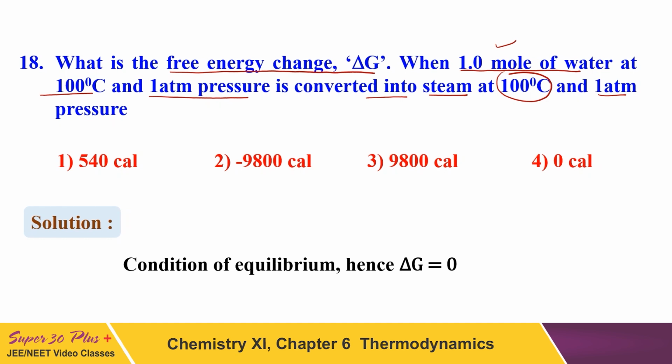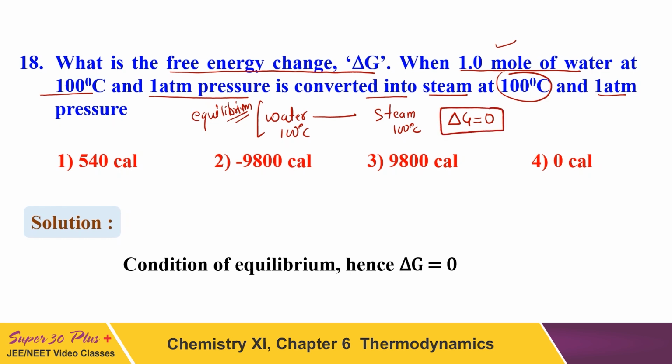We know that the conversion of water at 100 degrees Celsius into steam at 100 degrees Celsius is a process in equilibrium, and we studied in the theory part that for equilibrium the value of delta G will be 0.